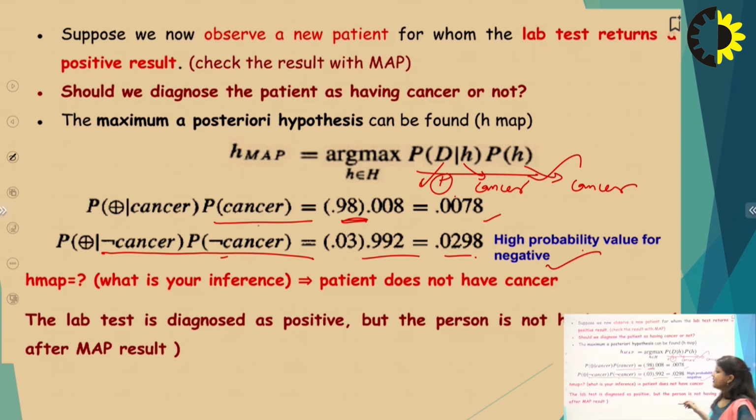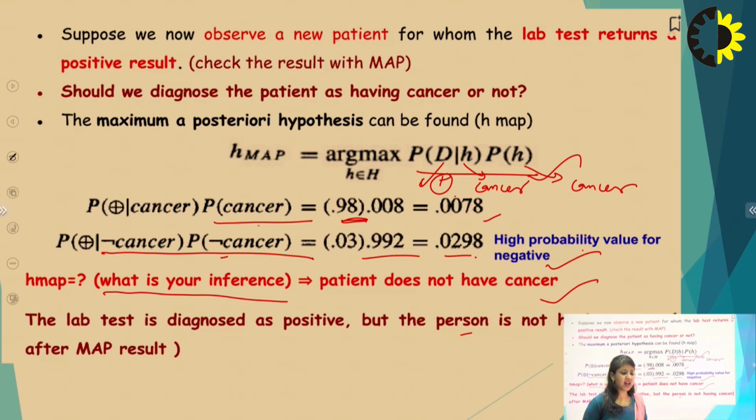It means, what is your inference? The patient does not have the cancer. This is the final inference. So the lab test is diagnosed as positive, but the person does not have the cancer. So this is verified, that the lab test diagnosis report is wrong, and by calculating this, we can finalize that the patient has no cancer. So this is a very useful algorithm.